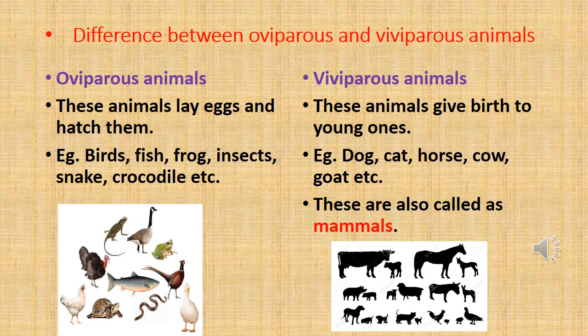Examples: birds, fish, frog, insects, snakes, crocodile, etc. And viviparous animals give birth to young ones like dog, cat, horse, cow, goat, etc. These animals are also called mammals.